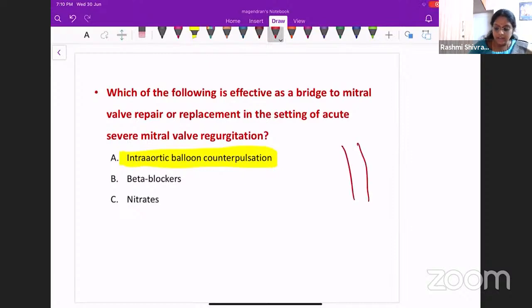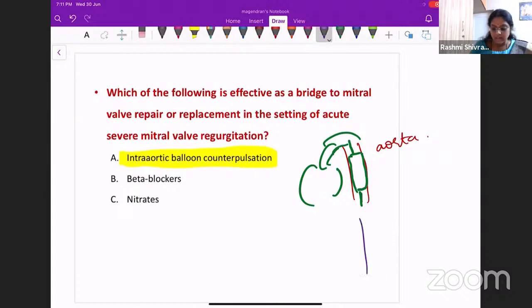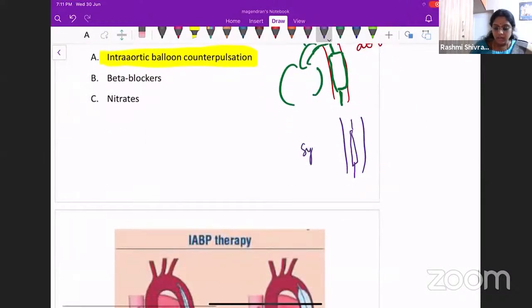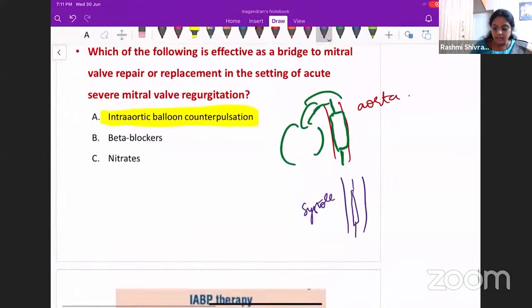Basically, this is the aorta. You will now insert a balloon here. This is the heart and this is the aorta. So you have now inserted a balloon here. What happens during systole is, this will deflate. During systole, it will actually deflate.